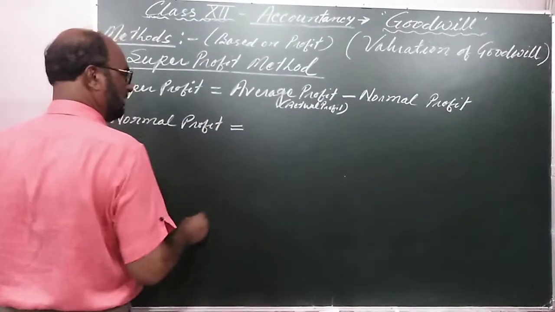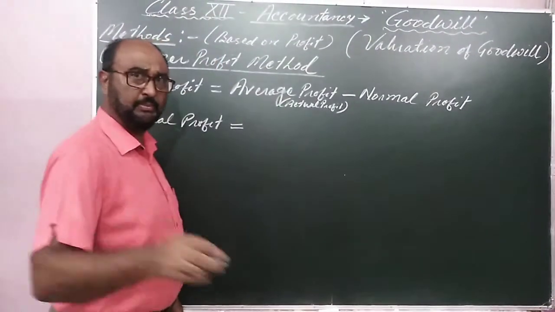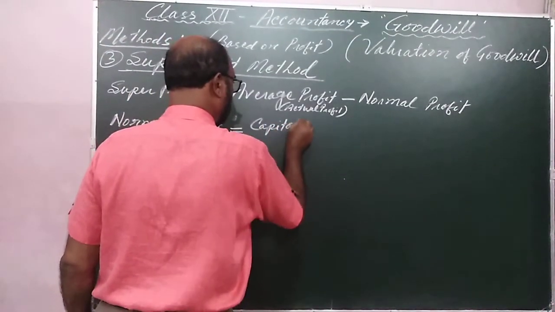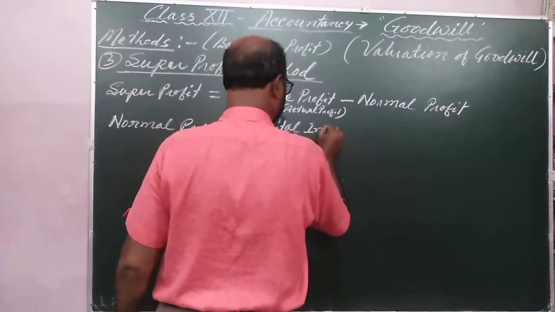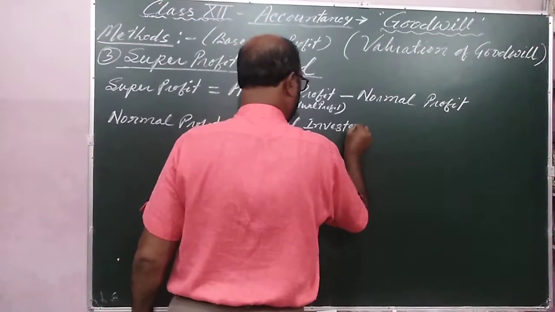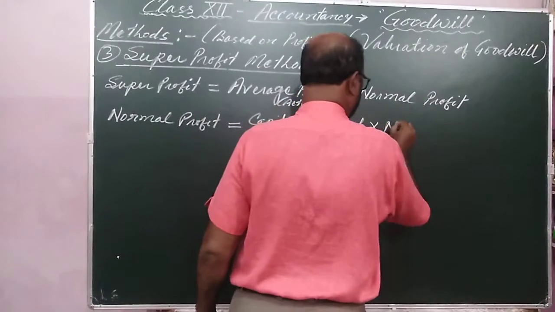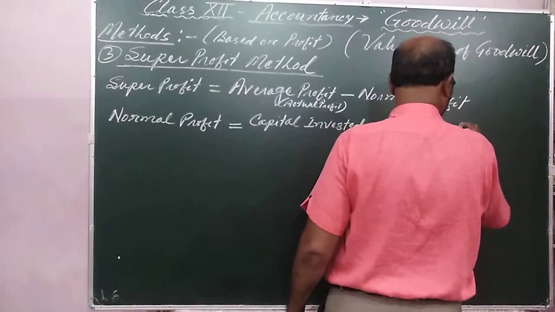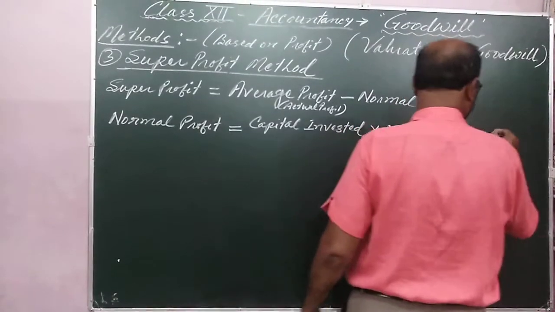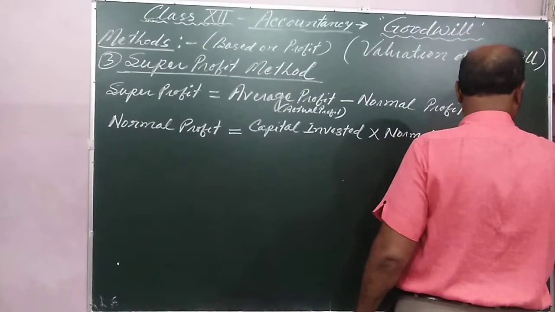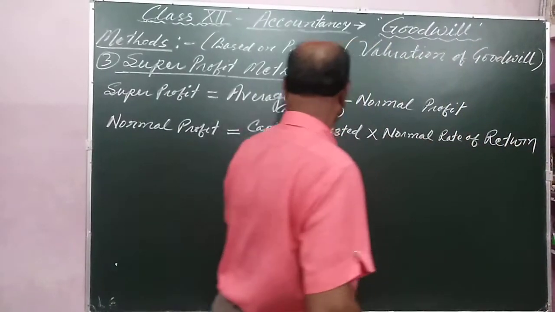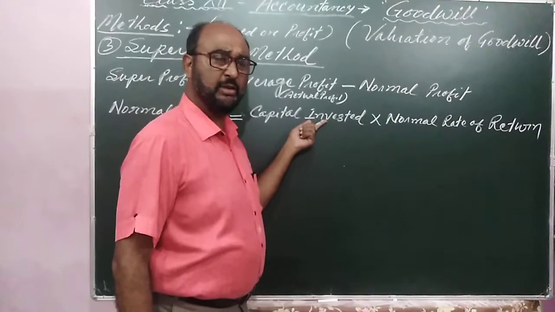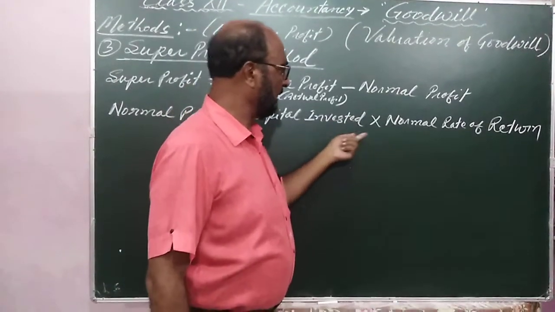Normal profit is calculated on the basis of the capital invested, into normal rate of return. Capital is a very common word: capital invested, whatever capital is invested by the owner or the partners.